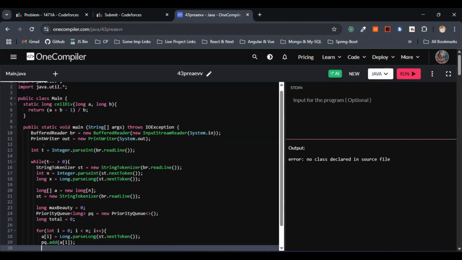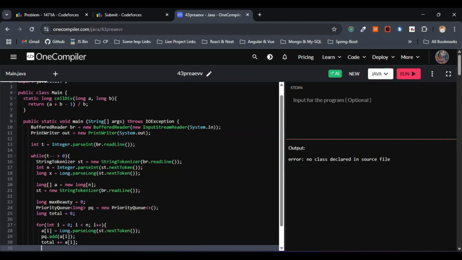This is fine. And next thing is we have to add to the total sum as well. This is nothing but total equals total plus a of I. This is fine. So the final step here would be we have to go with the sum of ceil of a of I by x for the max beauty.